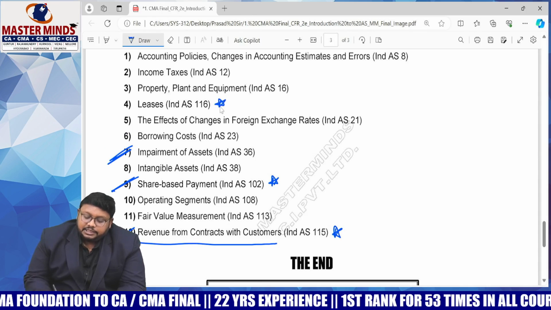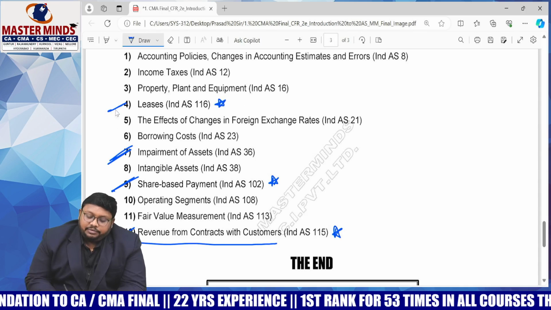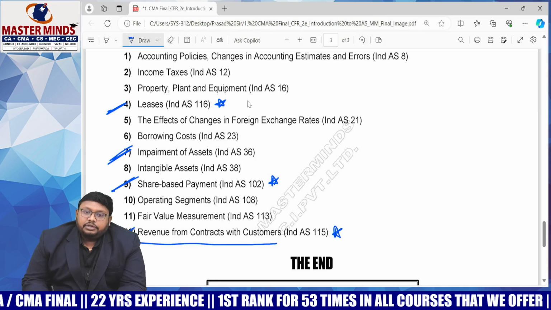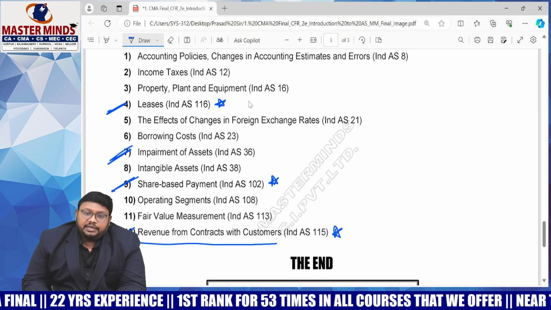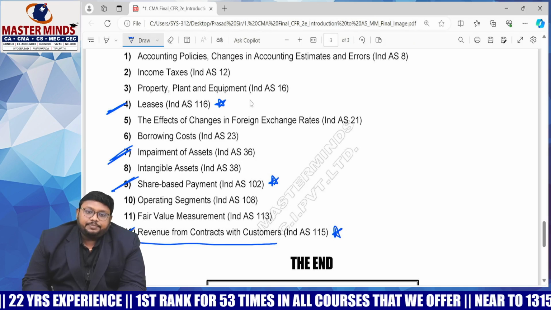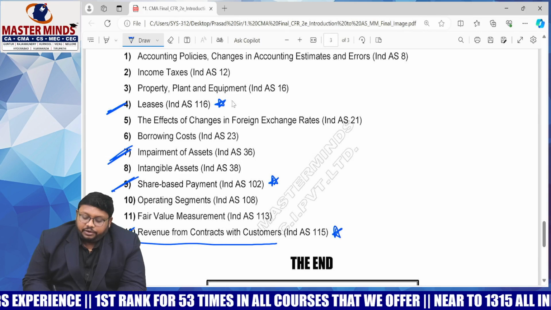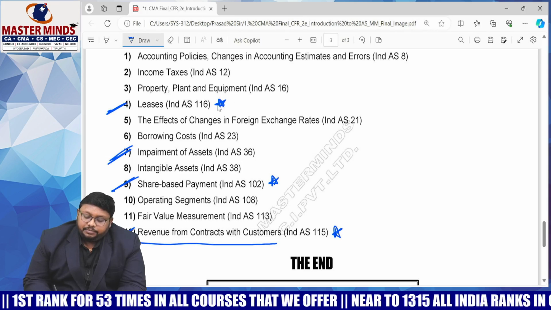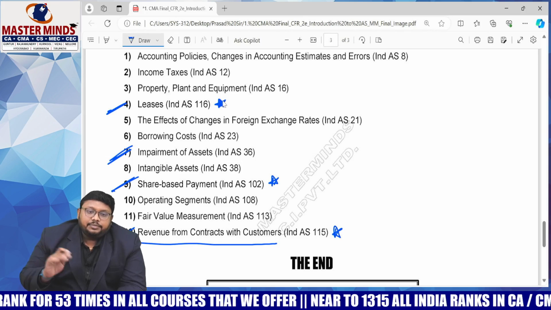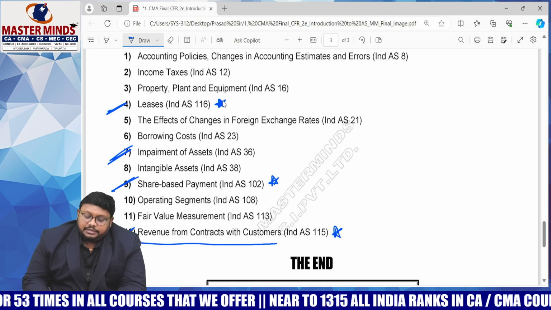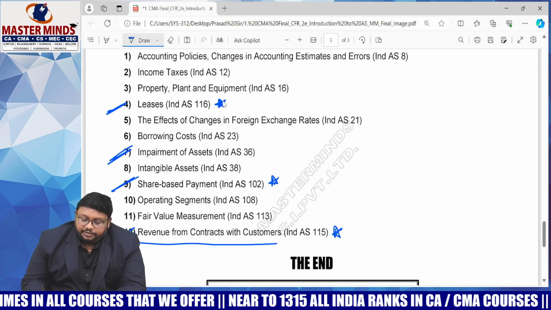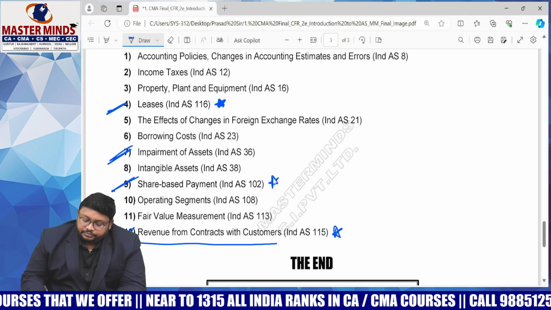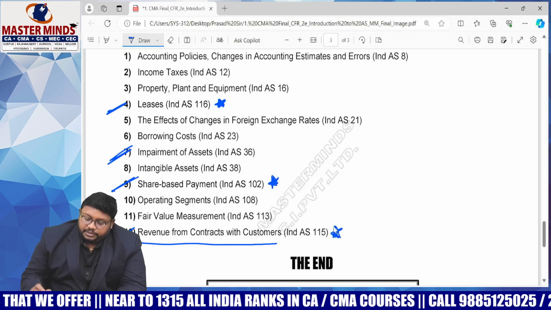we have leases. This is very important. As compared with the accounting standard, in the accounting standard leases are very easy. You know how to do accounting in the books of lessor and in the books of lessee. Mainly in the lessee's books of account, you have to prepare well how to follow the rules of Ind AS 116. So 100% we will get a question from leases. From the old 2016 syllabus also, leases is an important chapter. That standard we compulsorily have to prefer. So here the blue color marks the very important questions from these chapters.